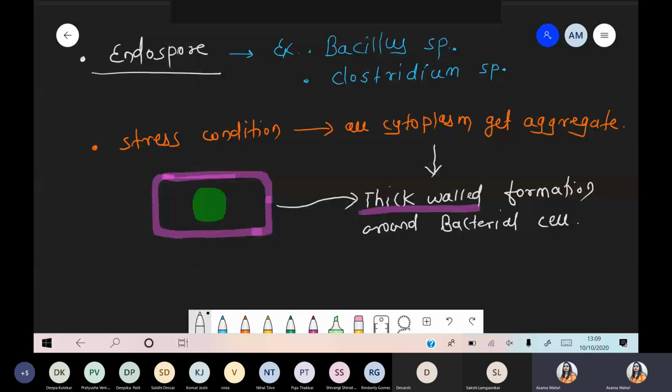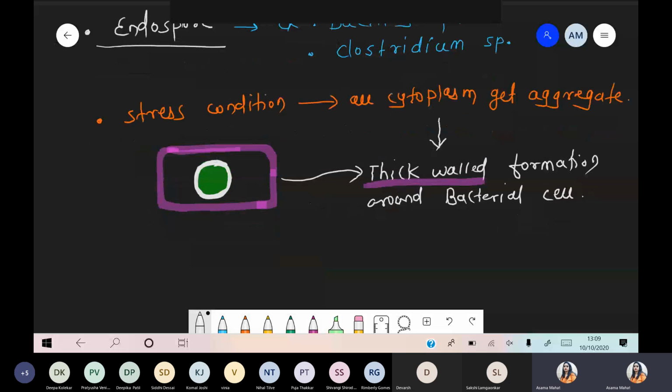Now what happened? Again we are talking about this material, which consists of some thick wall. Okay, so we are talking about the cytoplasmic material.